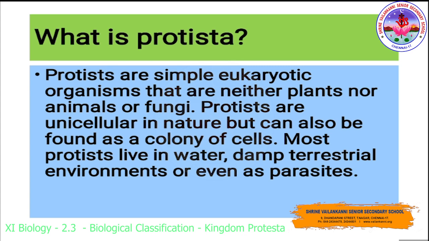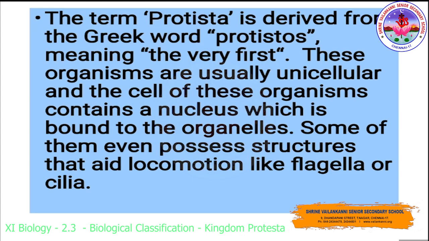Protista are simple eukaryotic organisms that are neither plants nor animals or fungi. Protists are unicellular in nature but can also be found as a colony of cells. Most protists live in water, damp terrestrial environments or even as parasites. The term Protista is derived from the Greek word protistos, meaning the very first, that is the prime.